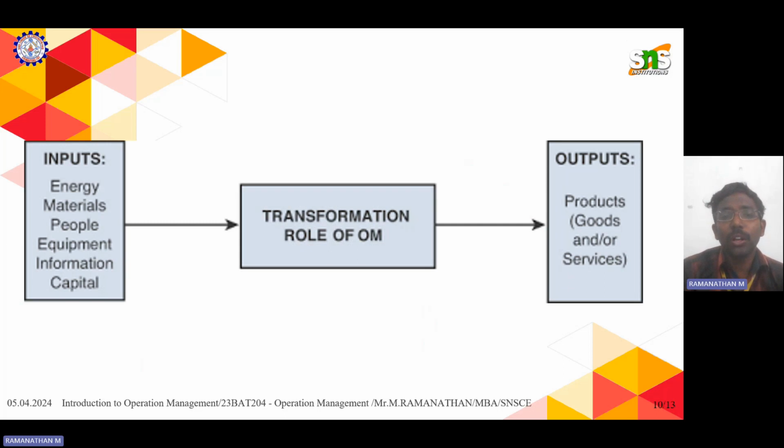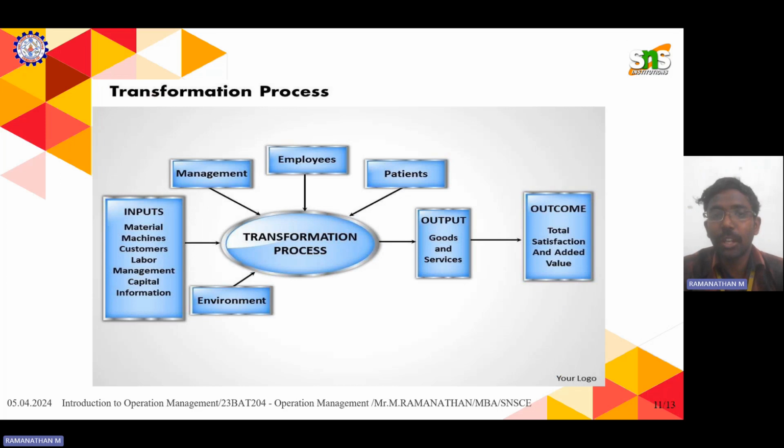Now we are going to see the transformation in operation management. There will be a number of inputs, and from those inputs we will be converting into outputs. A transformational process is involved in operation management. The inputs are energy, material, raw material, people, human power, equipment, tools, information, capital, other machineries, and technologies. After the transformational process, they are converted into products like goods or services. This is what we call the transformational process.